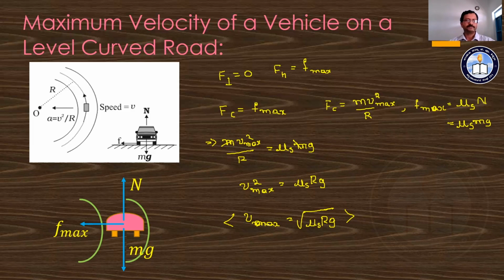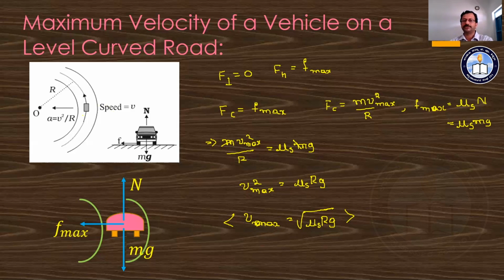That is about the equation for the maximum speed. Further, we are going to see that in all cases it is difficult to have this type of road.